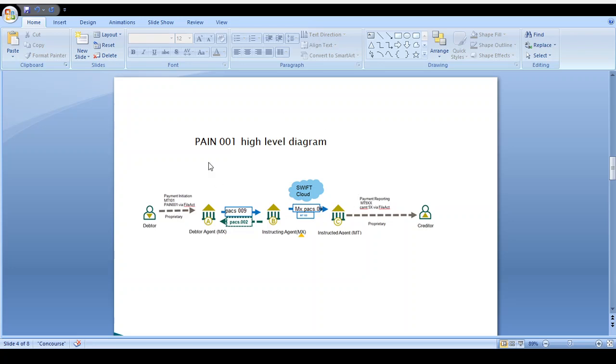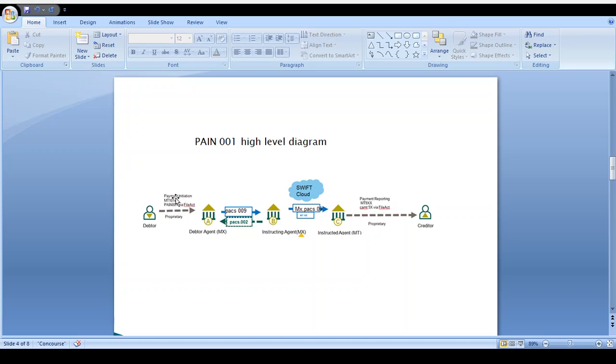Next, I will provide the high level diagram of the PAIN001 message. The debtor plans to initiate a bulk transaction to the creditor. At that time, what will you do? The debtor is one of the clients. They need to send this invoice amount to the creditor. They initiate it from the PAIN001 bulk transaction message. That is the reason I mention PAIN001 via file. That is the bulk transaction message. The file name should be matched.